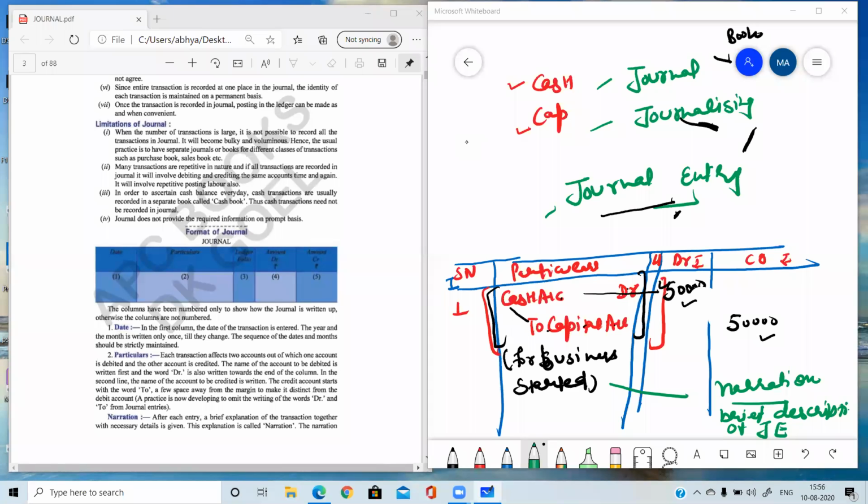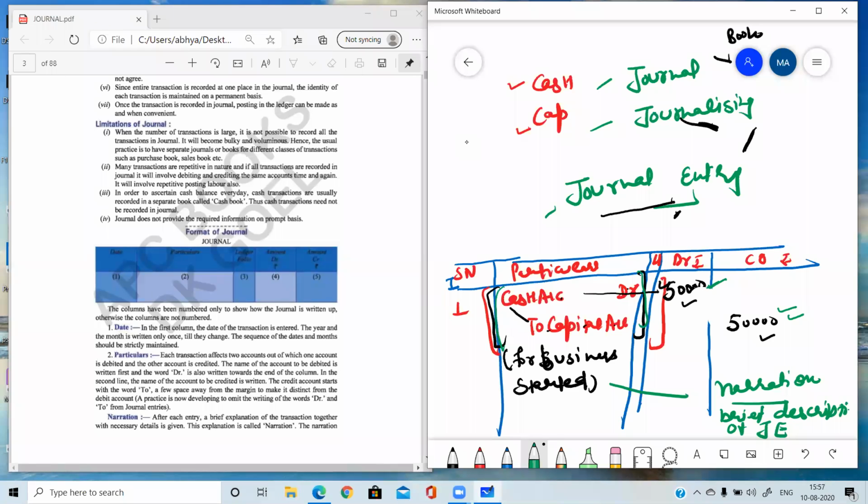Third, journal entry. Journal entry is the outcome of the process of journalizing. Means whatever the transaction we have written in the journal, that is known as a journal entry. Like this is a journal entry. Each journal entry will be having at least 2 accounts. One account will be debited, and the other account will be credited with the same amount. It means debit amount must be equal to credit amount.